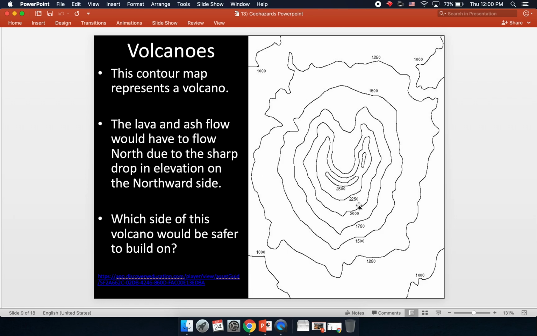So this brings up the question, if you couldn't avoid building near this volcano, which side would be safer to build on? In the case of lava flow, really this side right here would probably be safer to build on. Of course, as far away from the volcano as you could be, but on this side, because the slope is more steady, the lava would likely flow slower and give you more time to evacuate than on the northern slope here. It may come down a lot quicker because you have a much steeper slope.